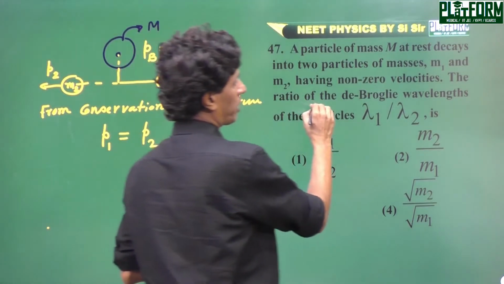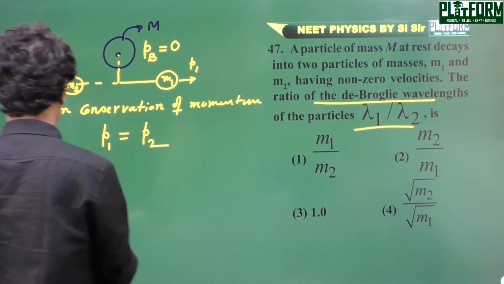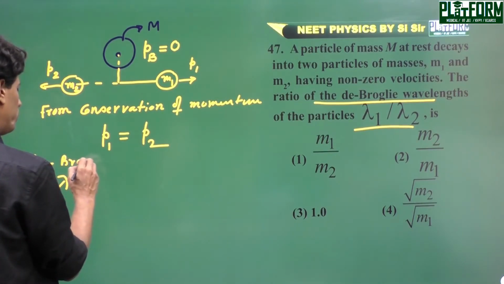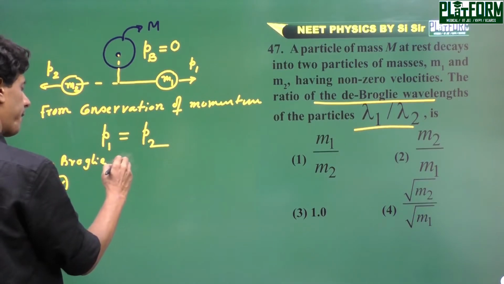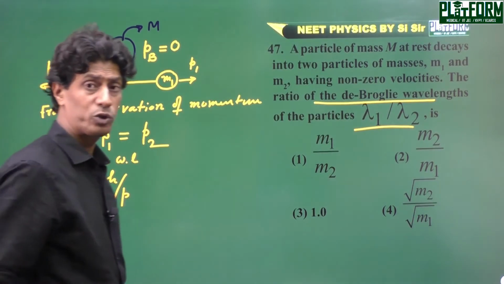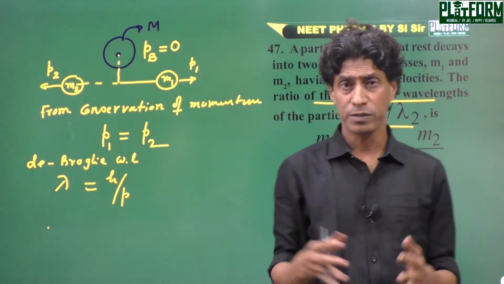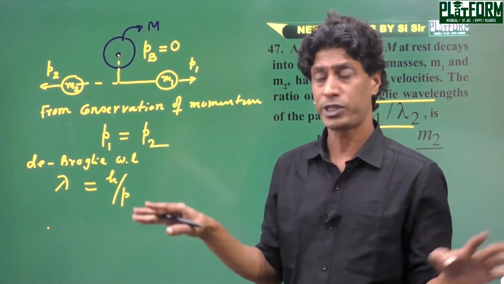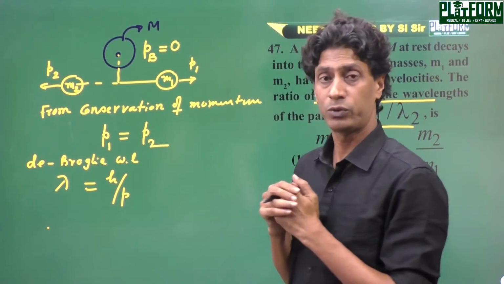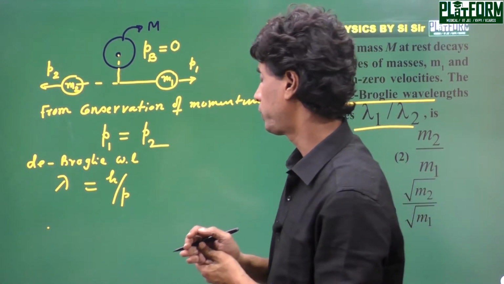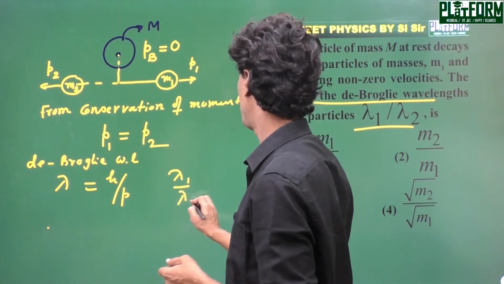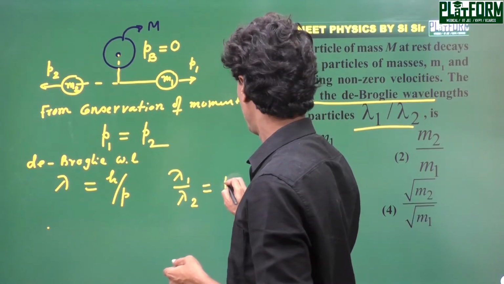The ratio of the de Broglie wavelength: de Broglie wavelength is equal to h by p. Since both particles after the explosion have equal magnitude of momentum, we can write lambda 1 by lambda 2 equal to 1.